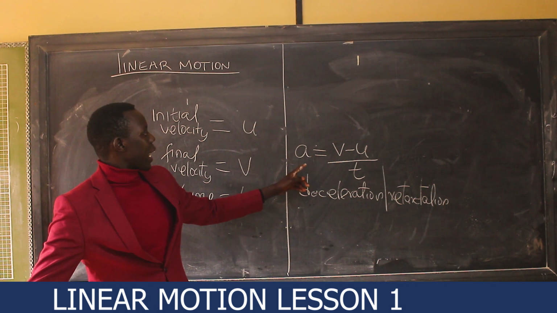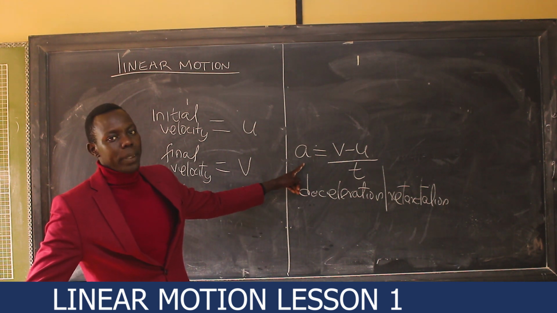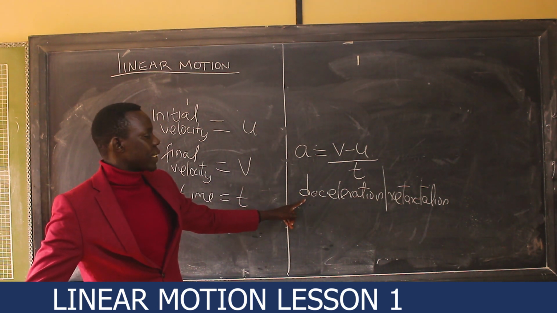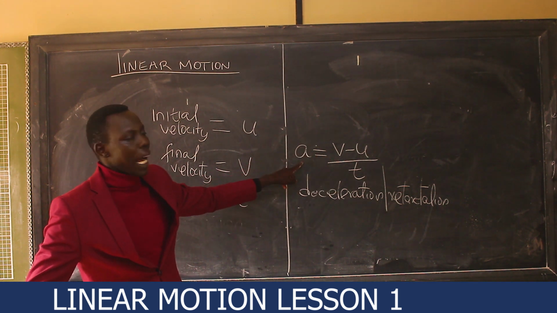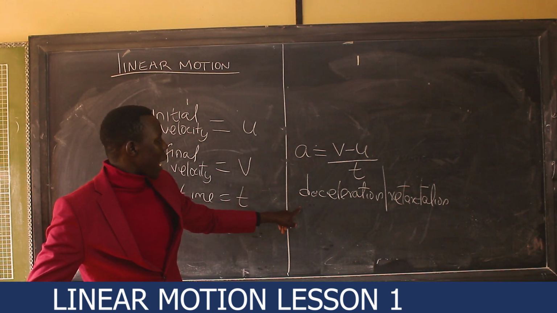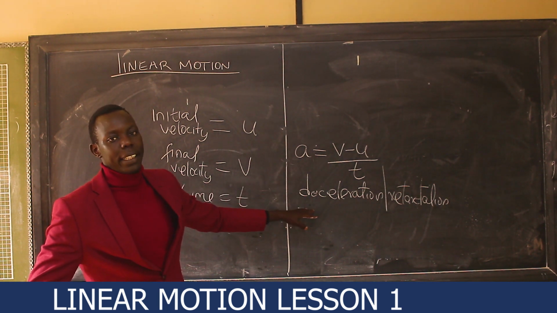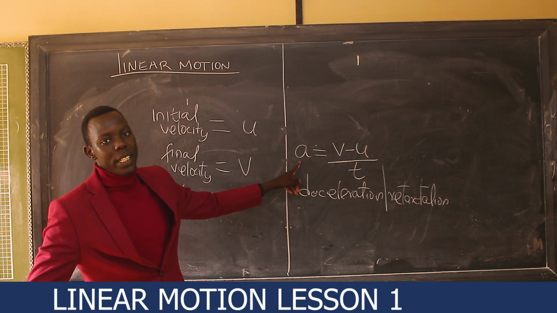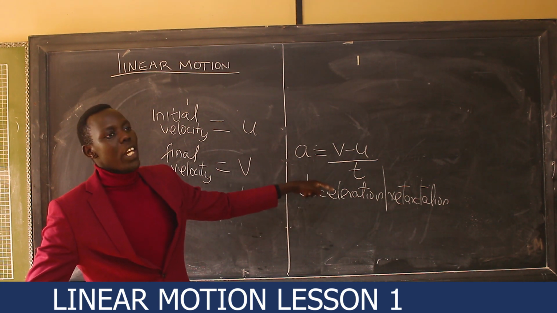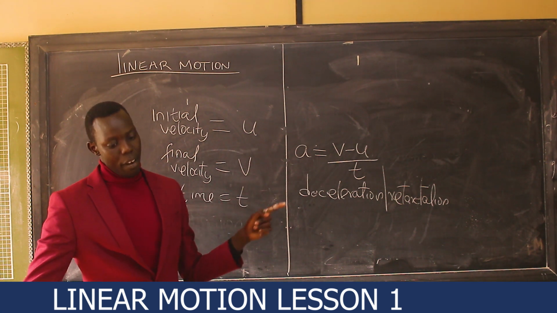So if it is a negative value, we can decide to drop the negative and name it deceleration, or we retain the negative and call it acceleration. You cannot use deceleration and a negative at the same time. You choose one. If you use acceleration and the body was actually decelerated, then you assign a negative value.